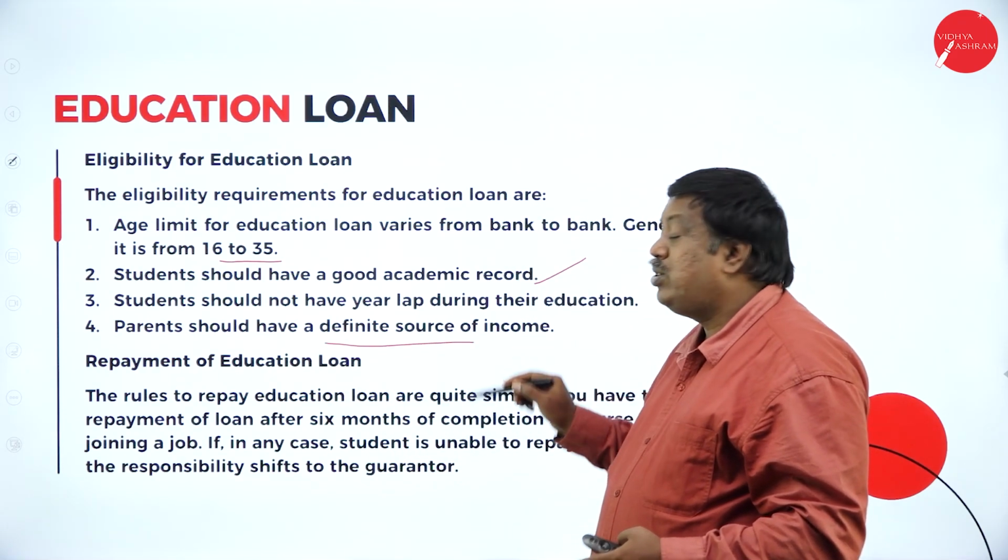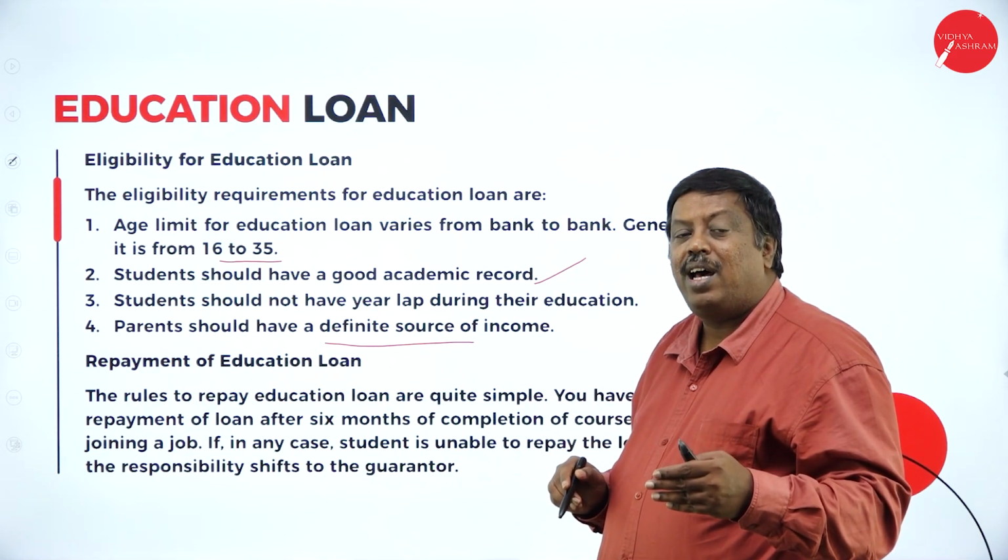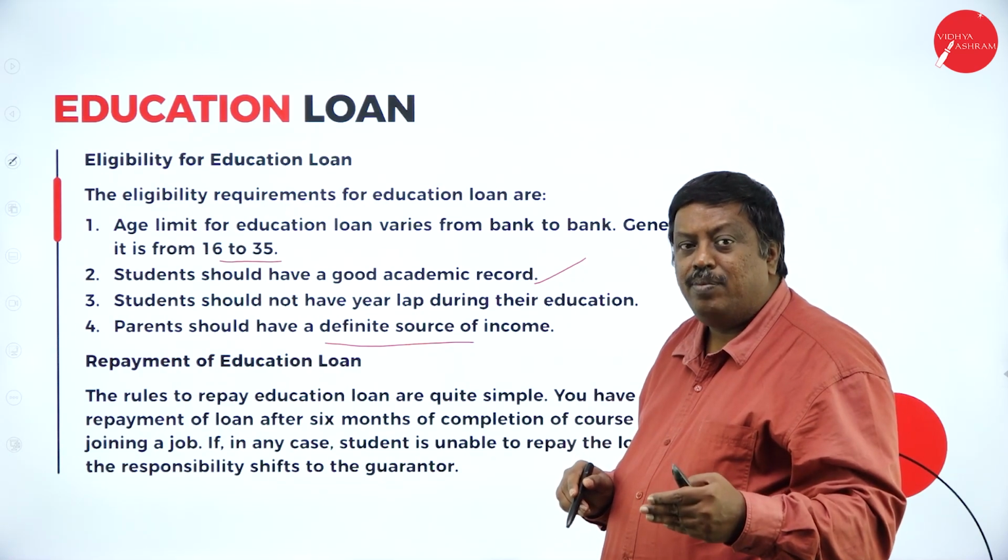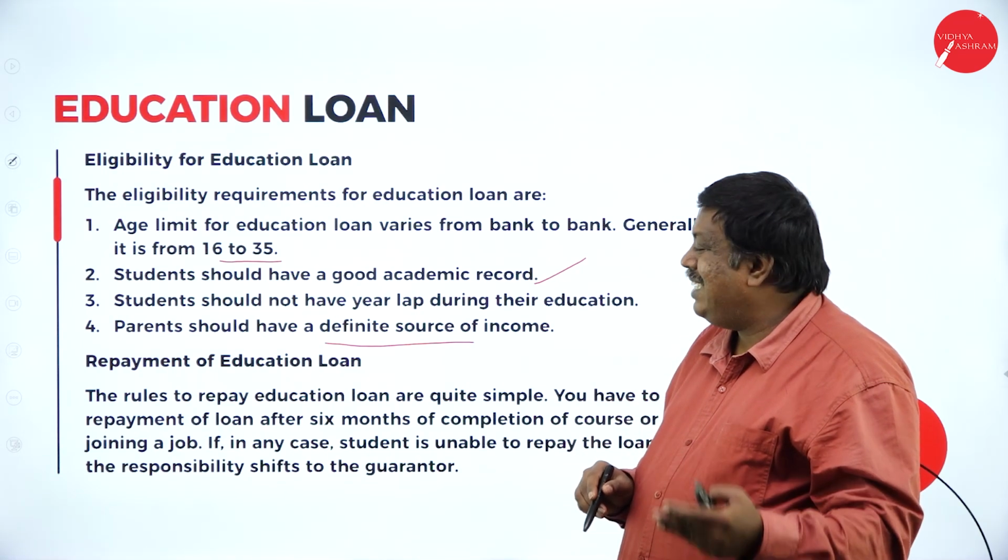Parents should have a definite source of income. Only the people who have a proper regular source of income will get a loan easily.